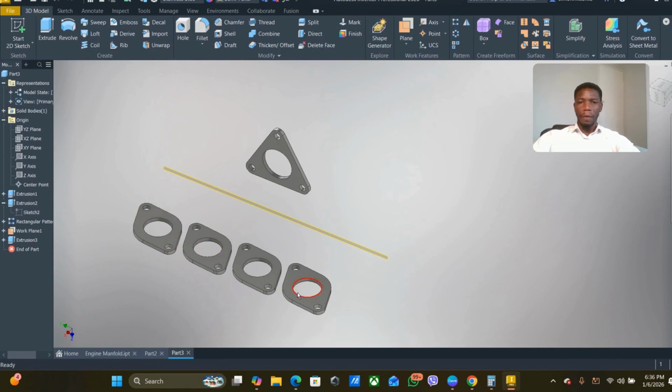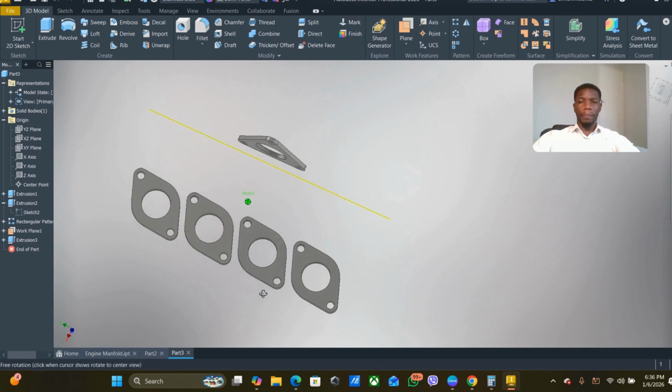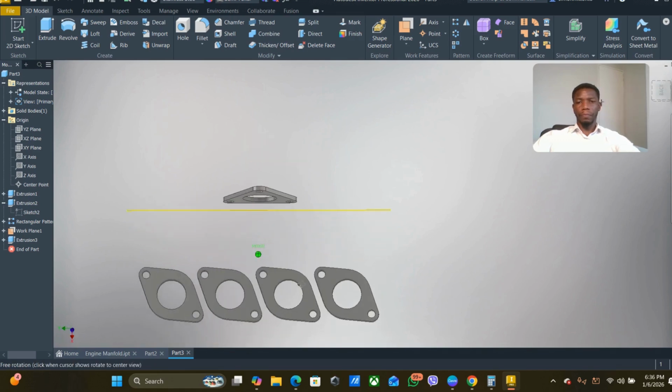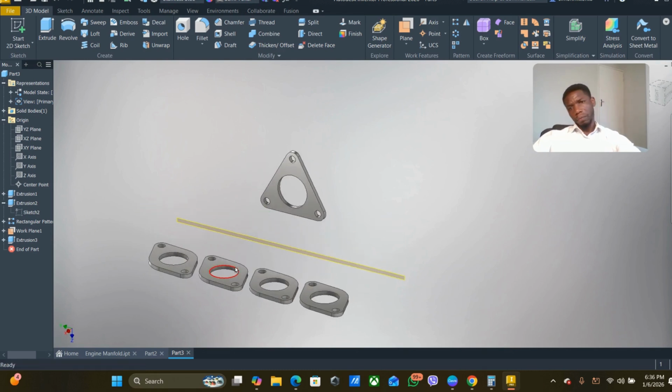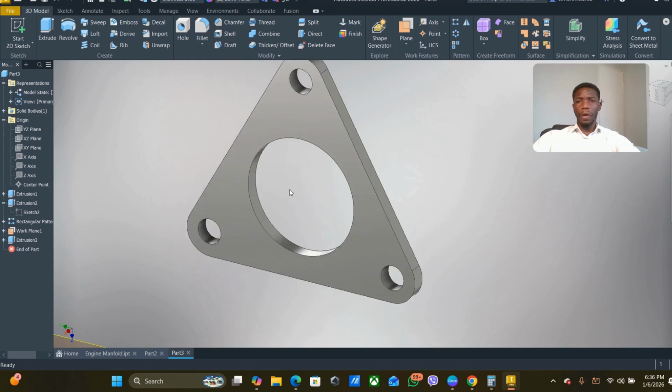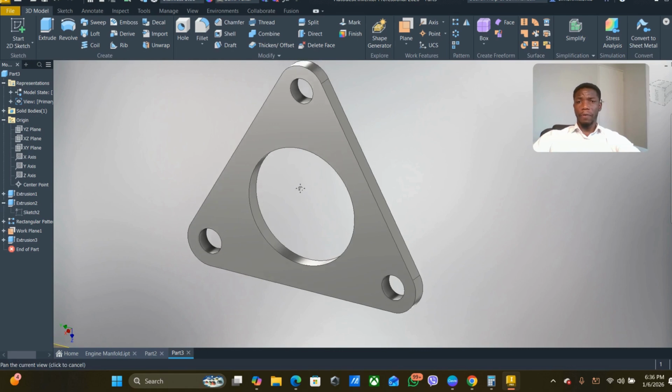Now notice, because all these other parts come from this one part, if I change one part, all of them are going to change at the same time. Okay. And then I can go and do the same here. I can also edit this part right over here.